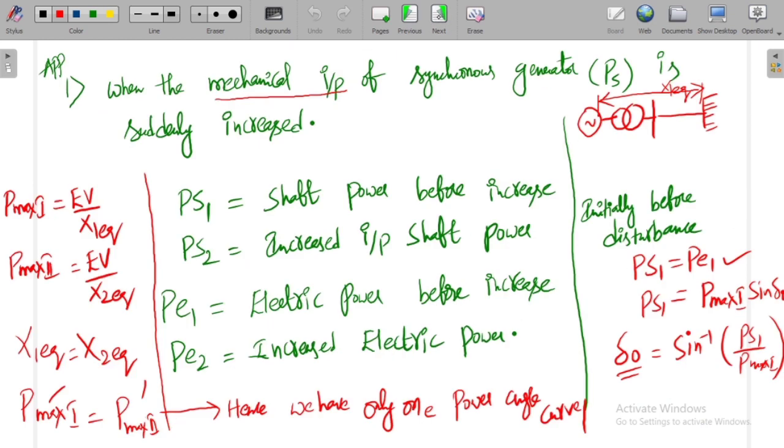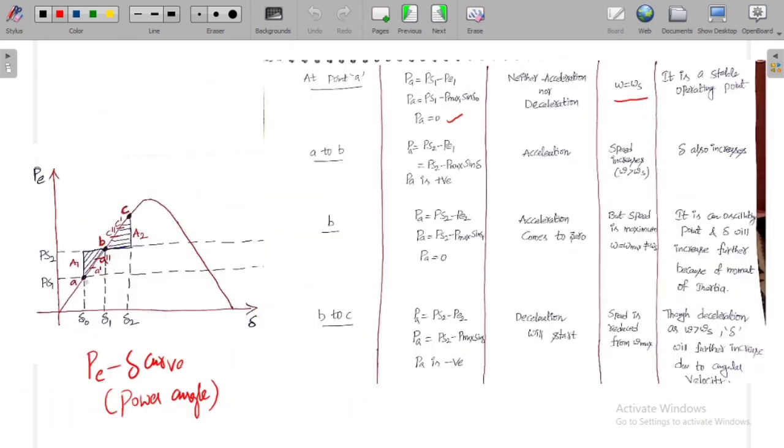So now I am going back to that. At point A, the shaft power is equal to electric power, so the accelerated power is 0. At this point you have neither acceleration nor deceleration. Hence we can call it a stable point. Now what happens is I have increased the shaft power from PS1 to PS2. Observe, this is the shaft power now. This is the disturbance which I am talking about.